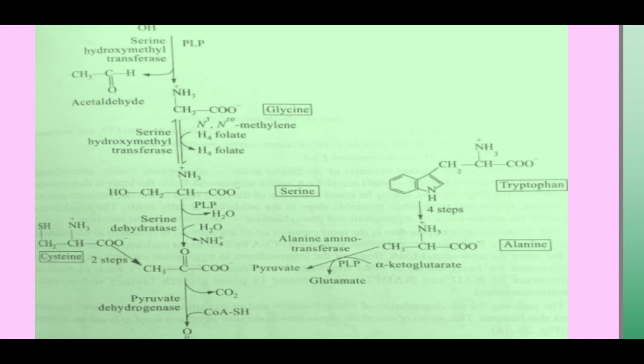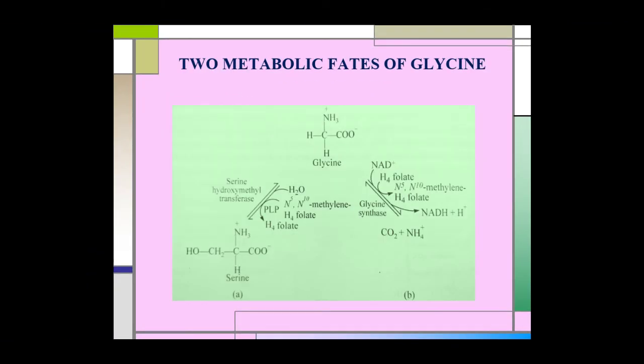There is another pathway of breakdown of glycine. In animals, this pathway is very common. In animals, the glycine is degraded to carbon dioxide and ammonia, and this reaction is catalyzed by the enzyme glycine synthase.